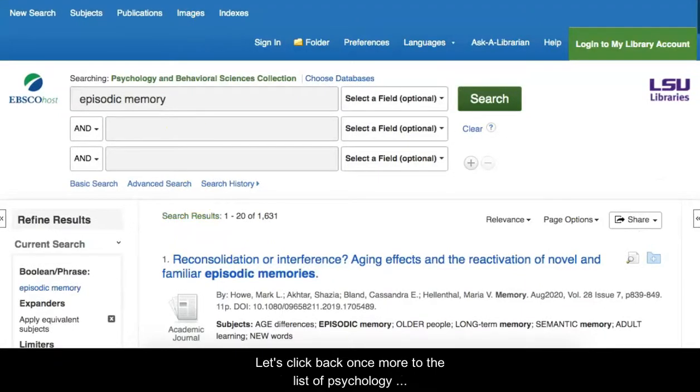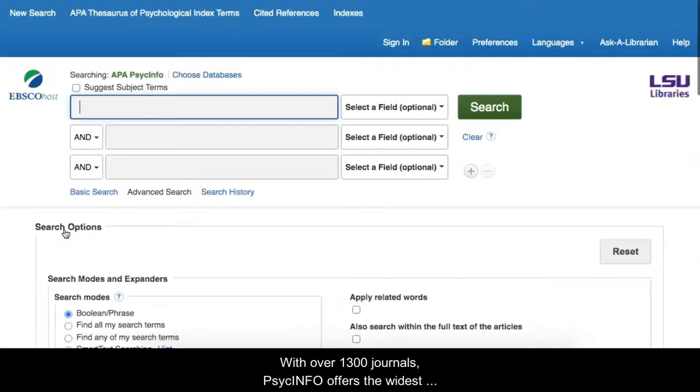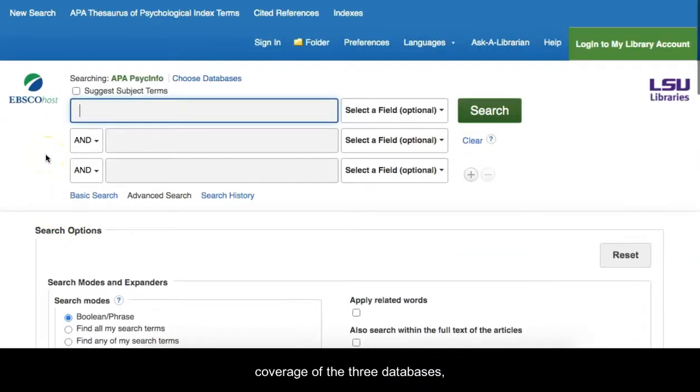Let's click back once more to the list of psychology databases. Click on the link for PsycINFO. With over 1,300 journals, PsycINFO offers the widest coverage of the 3 databases, but articles in PsycINFO are less likely to be full text than articles in the other databases.